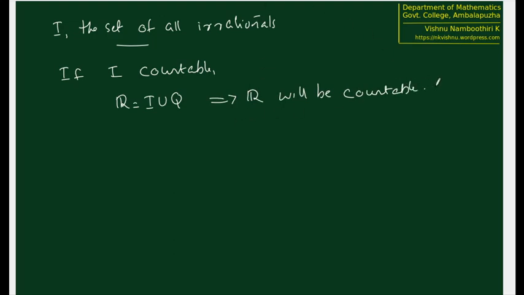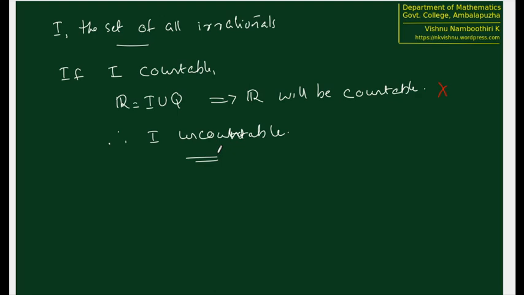R is not countable, we know. This is not possible, and therefore I must be uncountable, or we cannot construct a 1-1 onto function from the set of all natural numbers to the set of all irrationals. Therefore, what we are seeing here is the set of all irrationals is uncountable, the set of all rationals is countable, the set of all reals is uncountable.